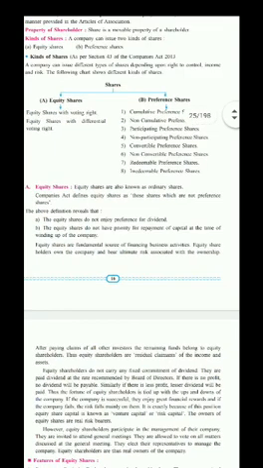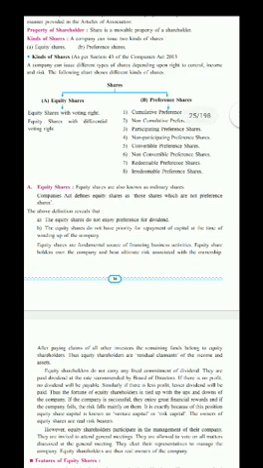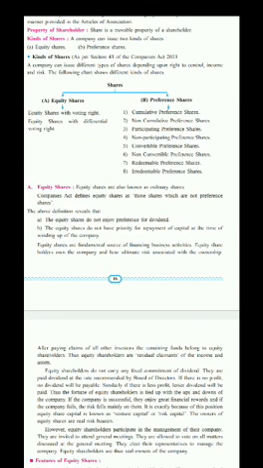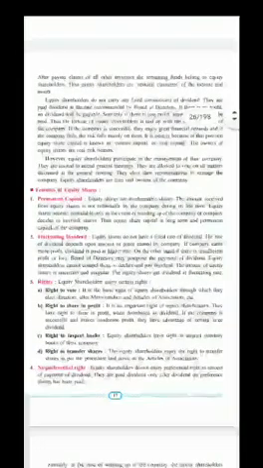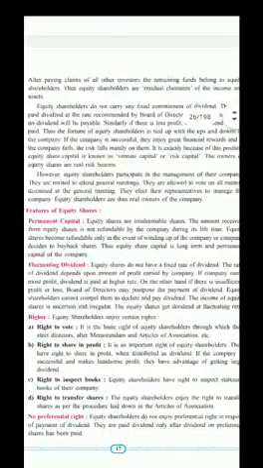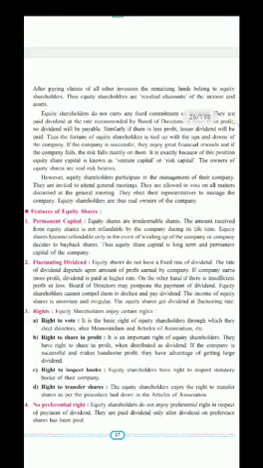Equity shares are the fundamental source of financing activities. That means basic source. Equity shareholders own the company and bear ultimate risk associated with the ownership. After paying all claims or dues to all the investors, the remaining funds belong to equity shareholders.